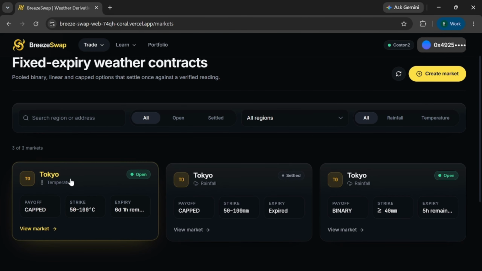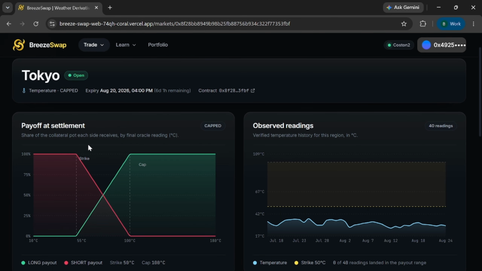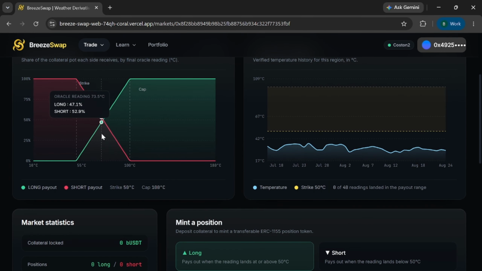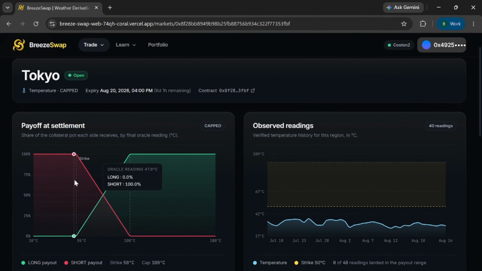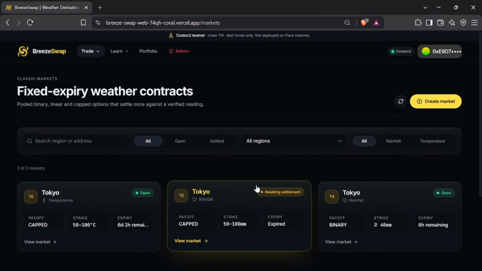If you go to markets, there are other markets such as this one. Here it is not a binary payoff at settlement; rather it is based on different temperature values, and you'll get different payout readings as well. This is a pretty unique feature, and it distinguishes us from other platforms like Polymarket, where a lot of the decisions tend to be binary. So this brings us to the settlement layer.